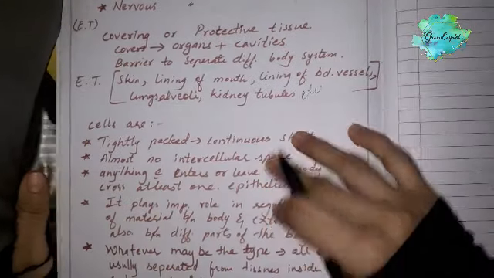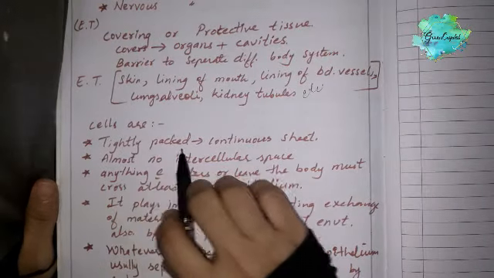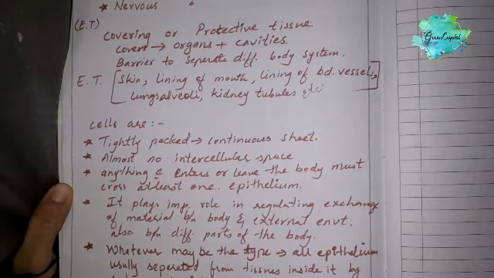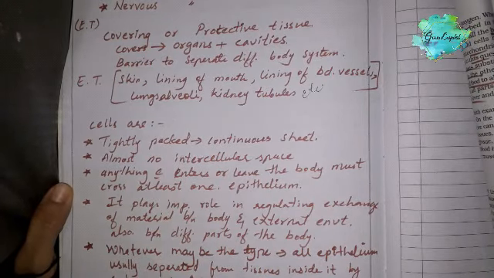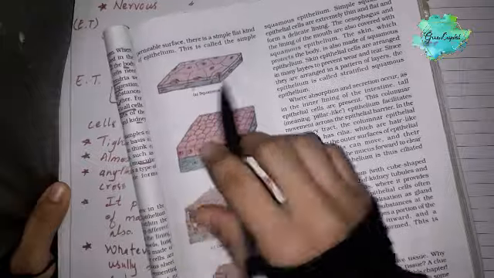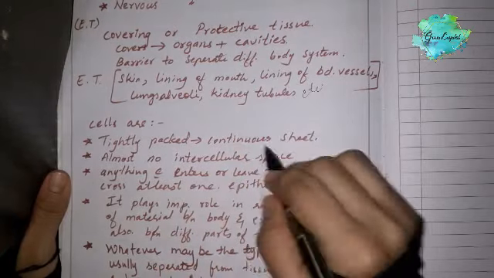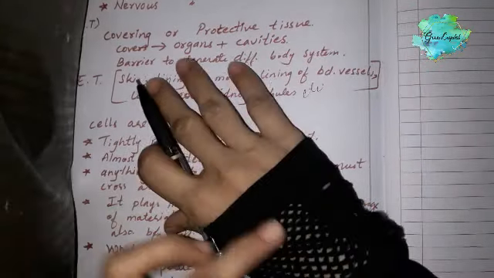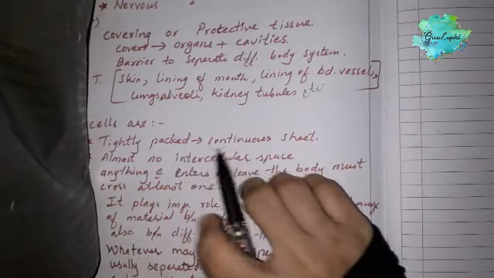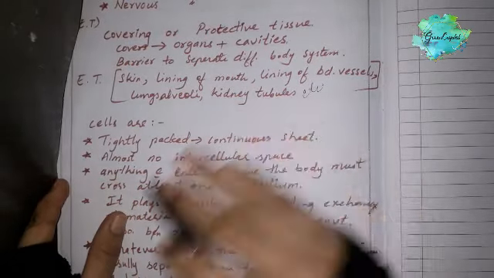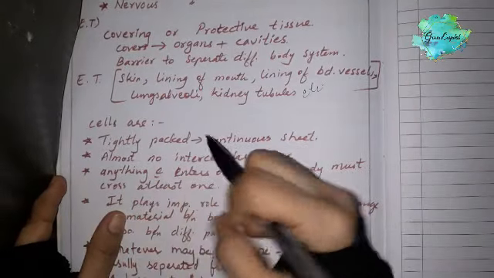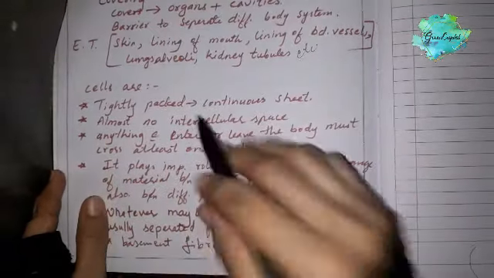Here the cells are tightly packed. Just have a look in your book at page number 75. See here how the cells are. Have a look at all these diagrams on page number 75. The cells are a tightly packed, continuous sheet, and our skin is the best example. Cells are a continuous sheet-like covering, tightly packed, with almost no intercellular spaces.